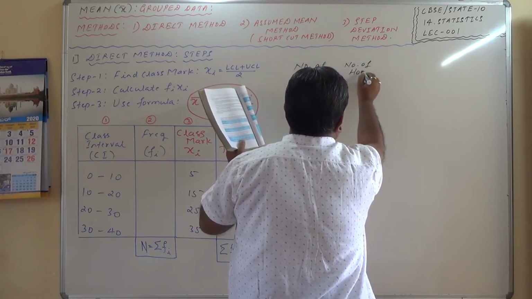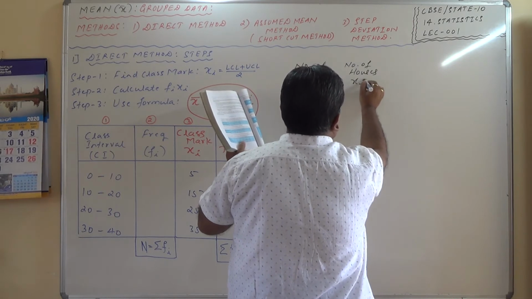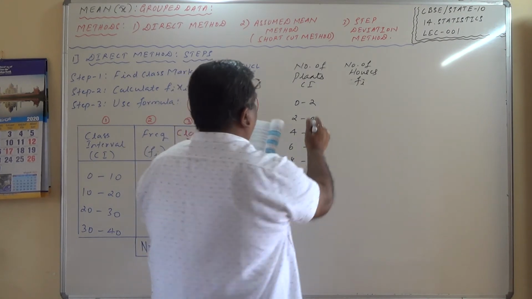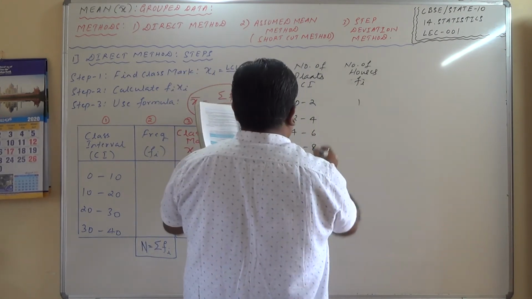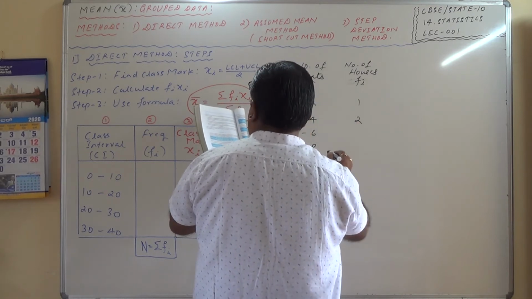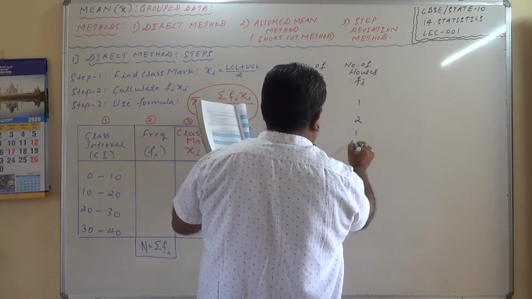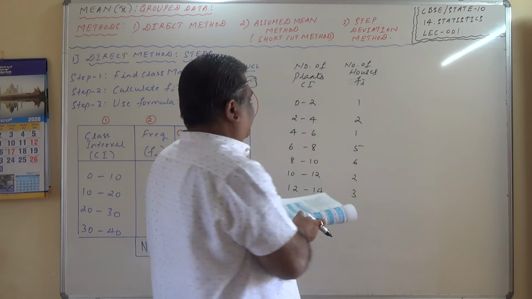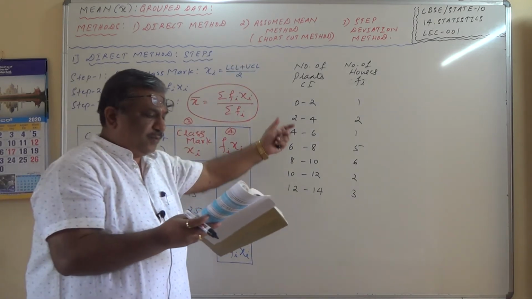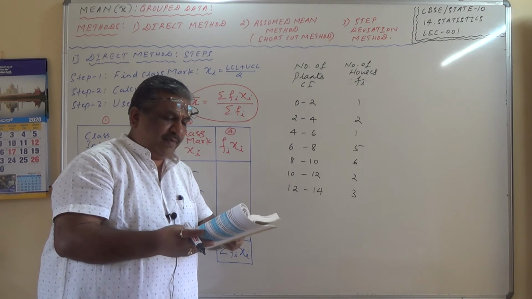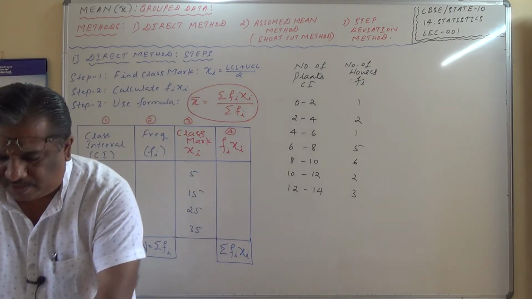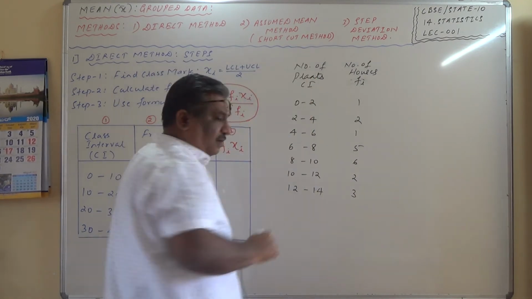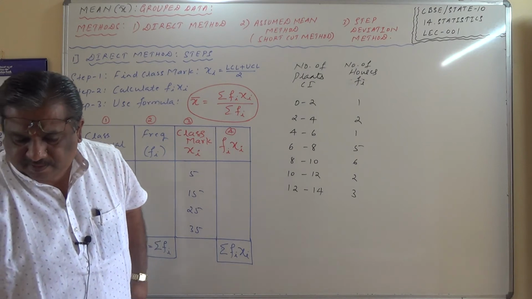Number of houses, fi, is the frequency. 0 to 2 only one house, 2 to 4 two houses, then 1, 5, 6, 2 and 3. This is how the number of houses is given. These are the two columns which have been given, and the question is to find the mean number of plants per house. This is exercise 14.1, first question.